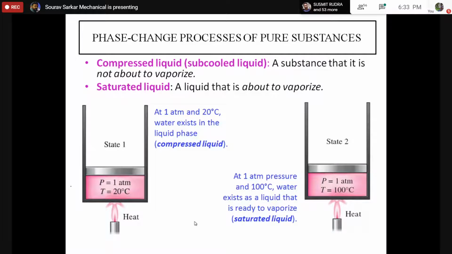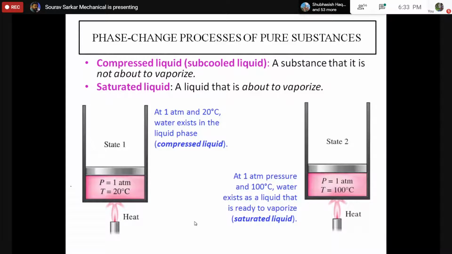Why I am calling it compressed liquid, I will explain later. But what do you mean by compressed liquid? Compressed liquid means a liquid which is far away from a state where it is about to vaporize. This compressed liquid is not going to vaporize right now.